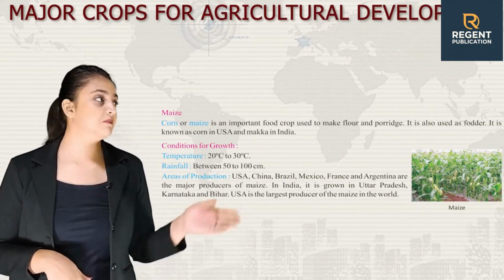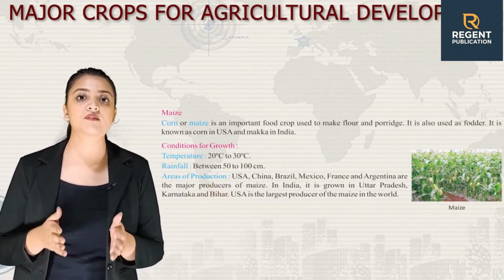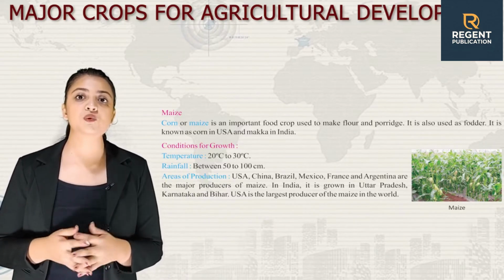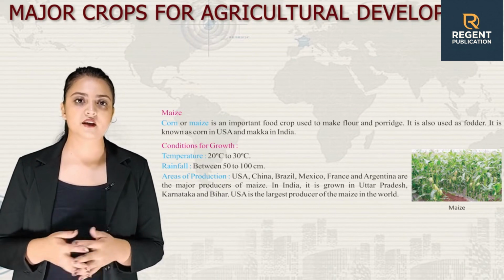Next, we have maize. Corn or maize is an important food crop used to make flour and porridge. It is also used as fodder. It is known as corn in the USA and Makka in India.